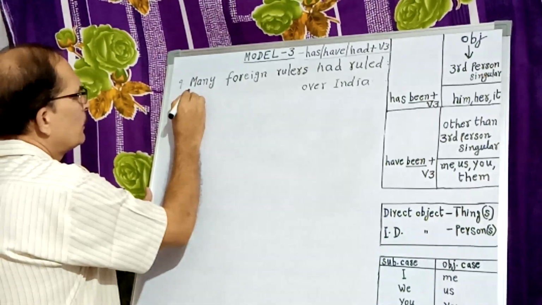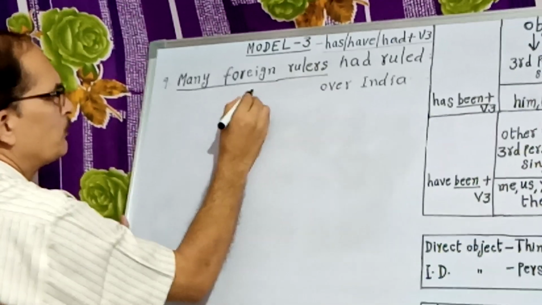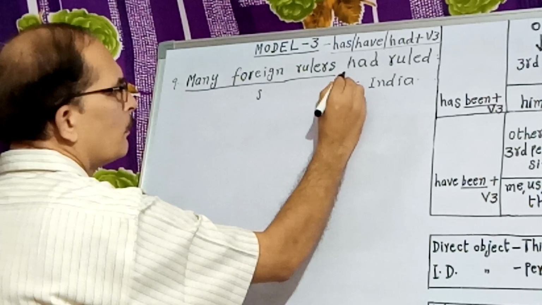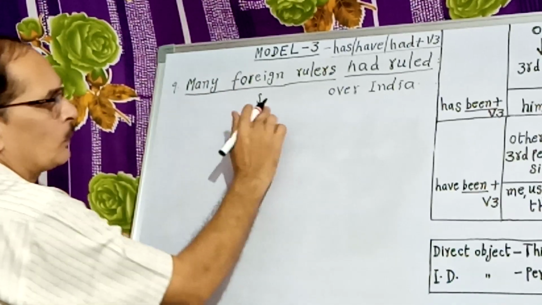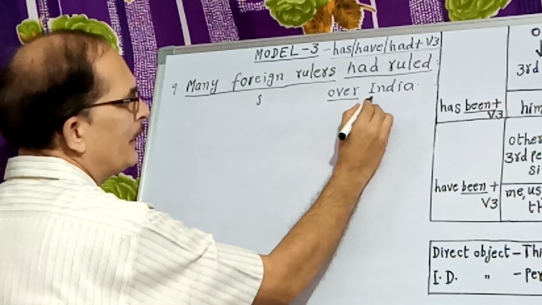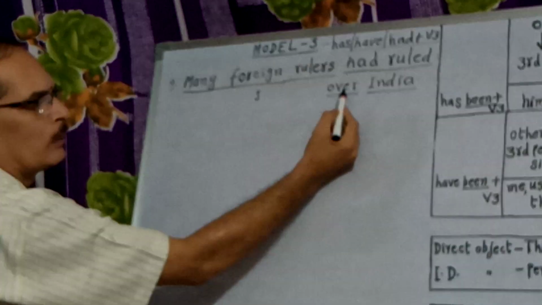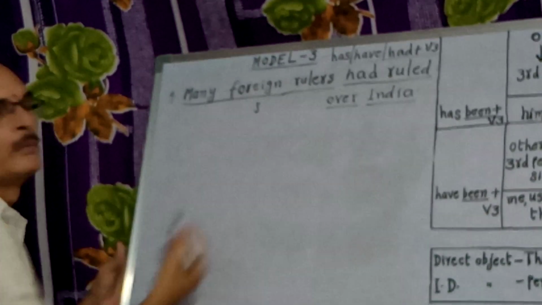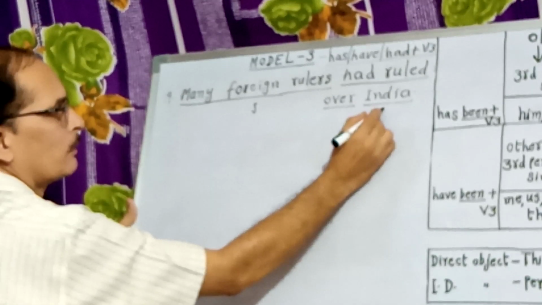So here, many foreign rulers, this is the subject here, had ruled, past perfect, had plus V3, had ruled over India. So ruled over, this is all one. So let us start with the object.